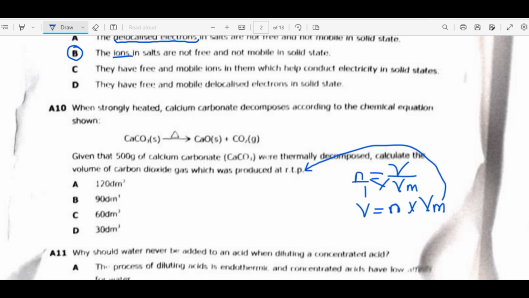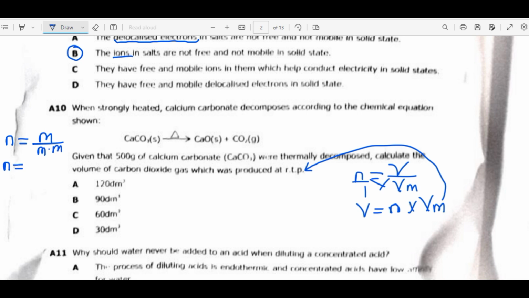Now, how can we find the number of moles if we are only given the mass of calcium carbonate? We are going to find the number of moles for calcium carbonate, then use the mole ratio to find the number of moles for carbon dioxide. Number of moles is equal to mass over molar mass.